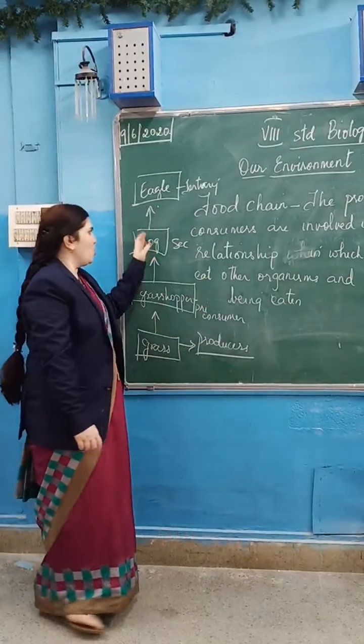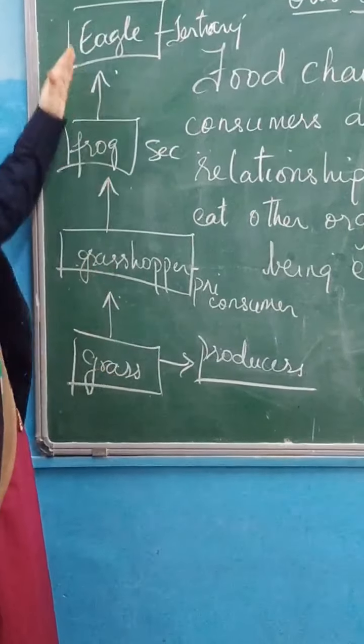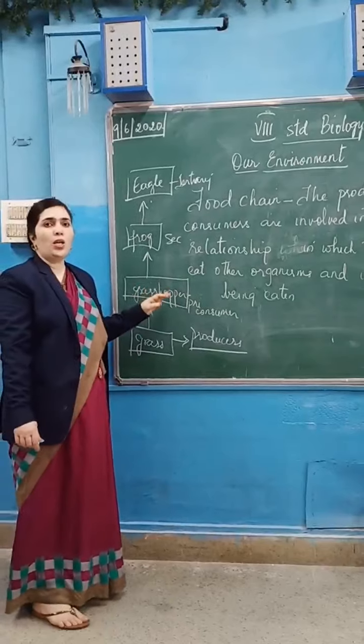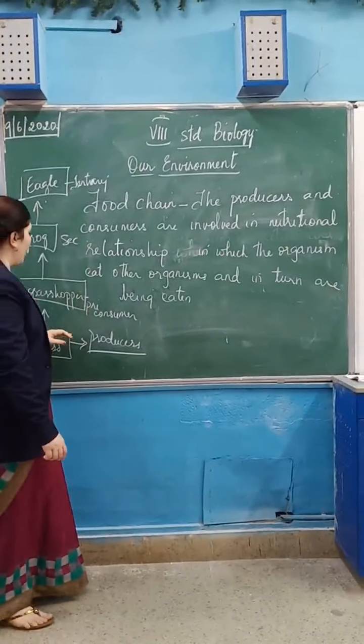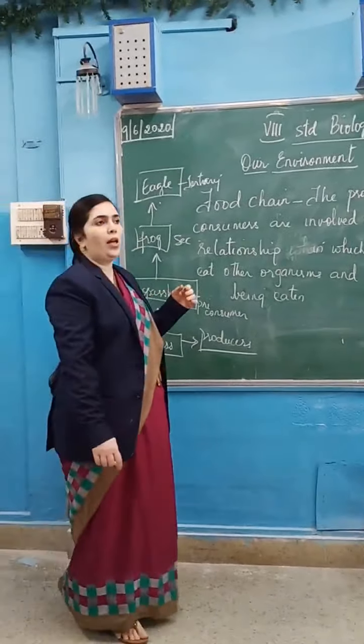So this is known as what? This is known as the food chain. So you can see that the producers and the consumers are involved in a nutritional relationship where one organism eats the other and in turn is being eaten by another organism. Such a relationship is known as the food chain. Okay, we have different types of food chain here.